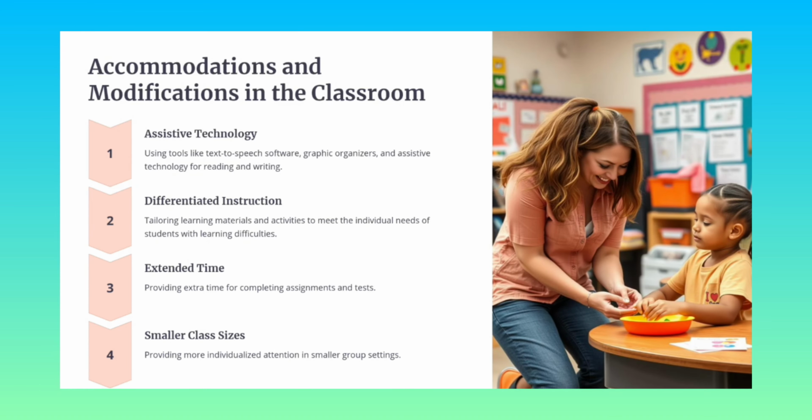Then what are the accommodations or modifications needed in a classroom for a child with learning difficulties? A teacher must have assistive technology that helps a student with learning difficulty to be involved in the classroom, and that makes it an inclusive classroom. Then differentiated instruction: a teacher must use differentiated instruction, like different types of study materials and TLM, for the different types of students with learning difficulties to learn carefully, actively and gain knowledge.